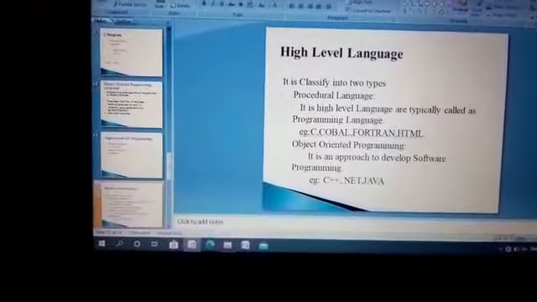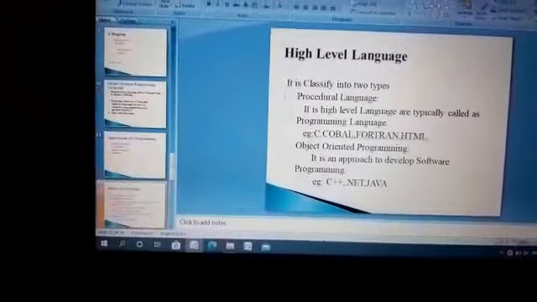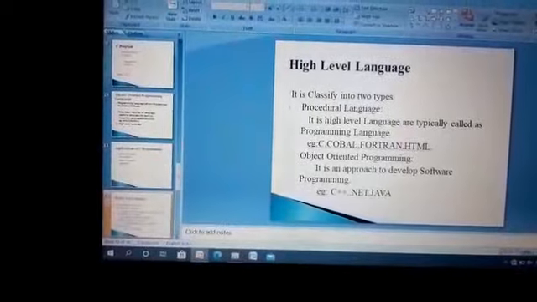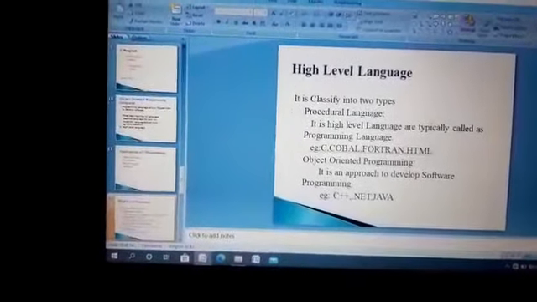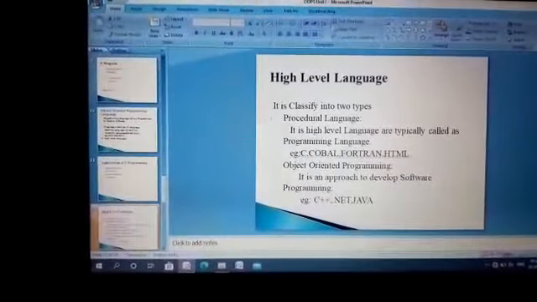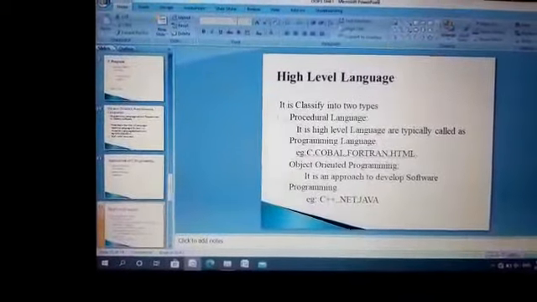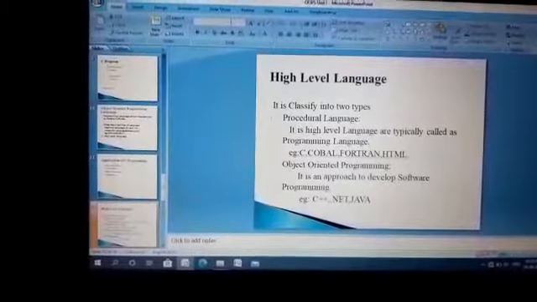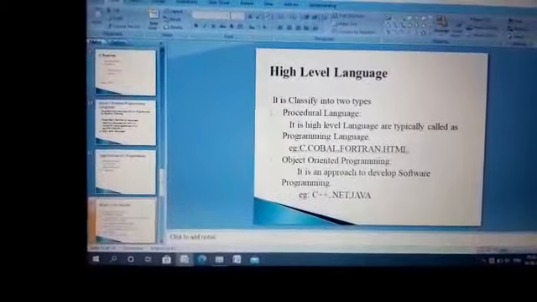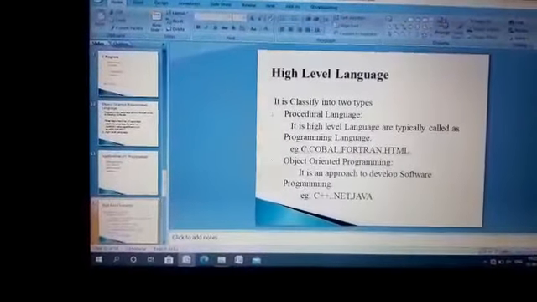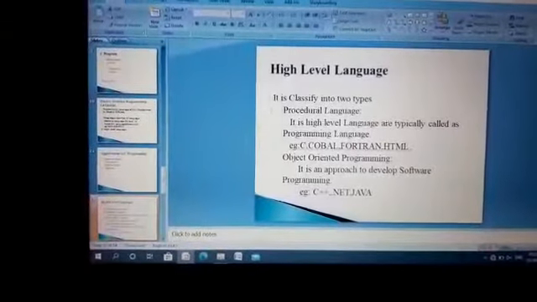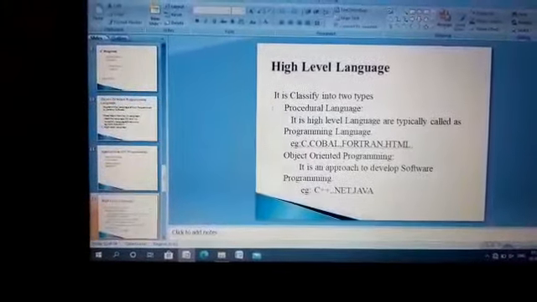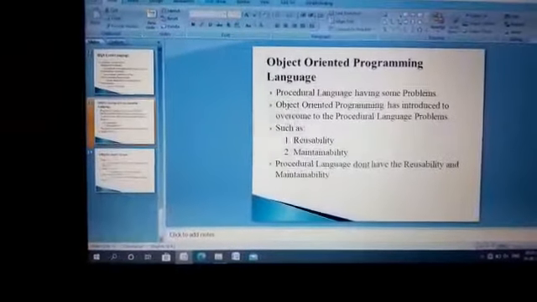What is procedural language? It is a high level programming language, typically just called a programming language. Examples are C, COBOL, Fortran, HTML. The second one is object oriented programming. It is an approach to developing software. Examples are C++, .NET, Java. Now you understand that object oriented programming is a high level language.